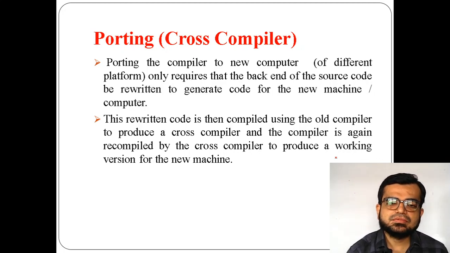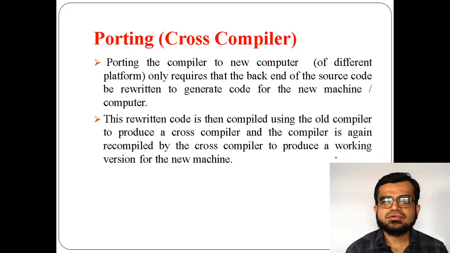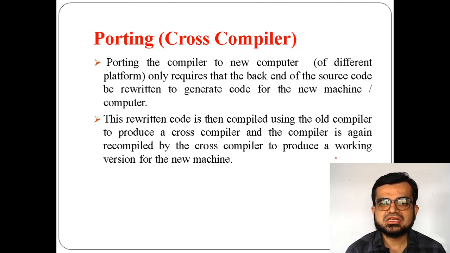Cross compiler means the same compiler is there, and you are making the compiler port into a new computer, which can be a different platform. So if I am using that compiler on a new computer, I am using the process of cross compilers. What it requires is that the backend of the source code be rewritten. Why? Because the front end is related with the code, and the back end is related with the machine. Machine means the computer. So here the back end will get changed.